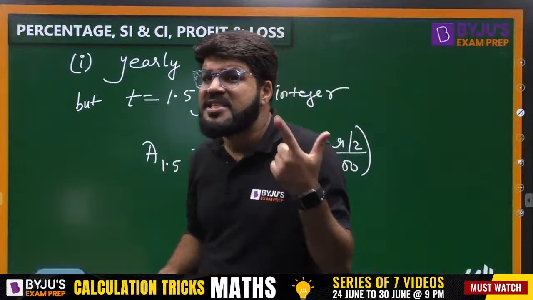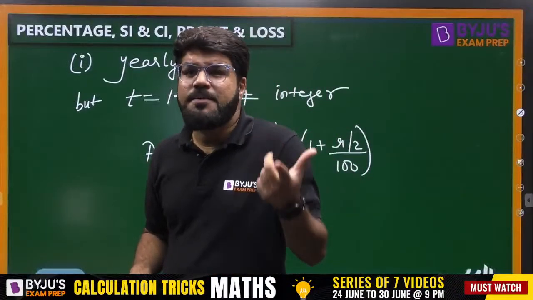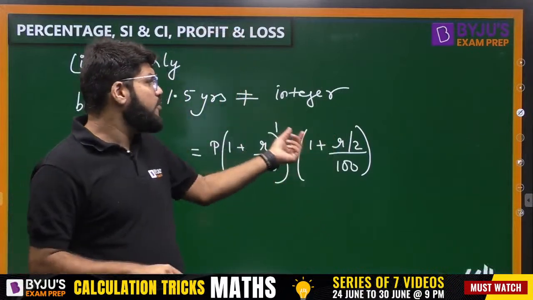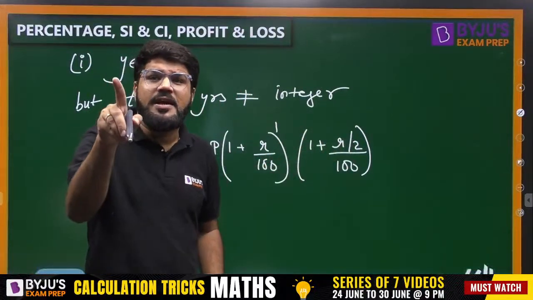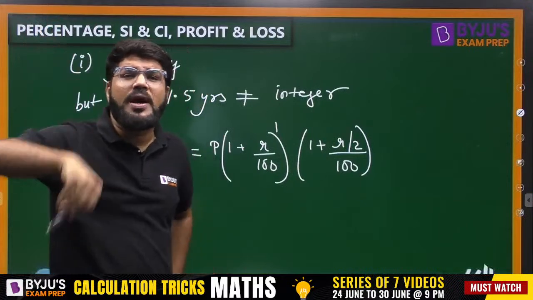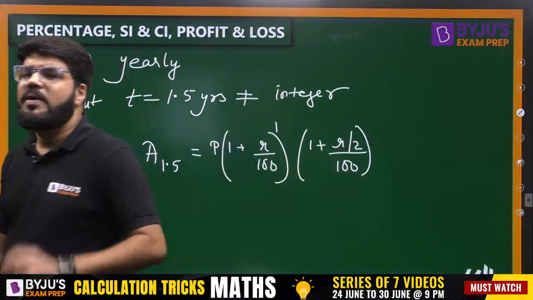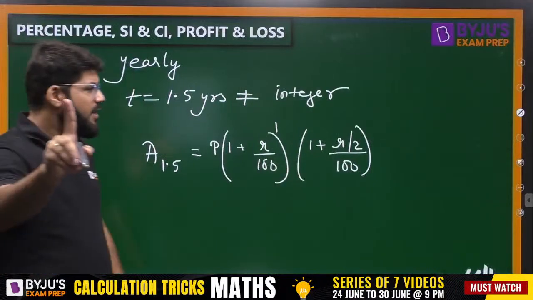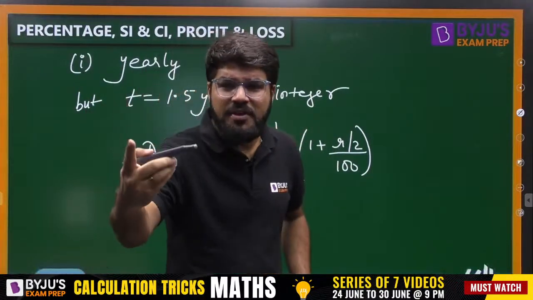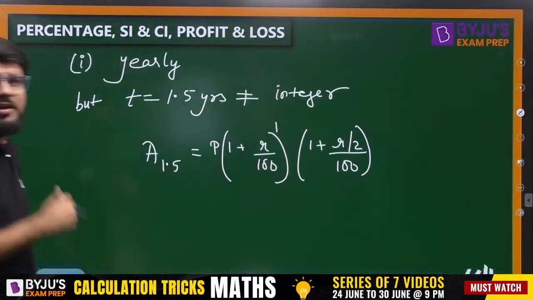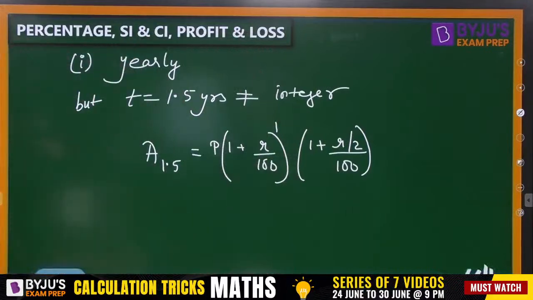I told you, you cannot cheat. You are charging R% per annum, but the remaining interest you are calculating for half a year. So you cannot charge R% again. You have to charge R by 2%. So the remaining factor is 1 plus (R by 2) by 100, and that is applied only one time, because only half a year is left.